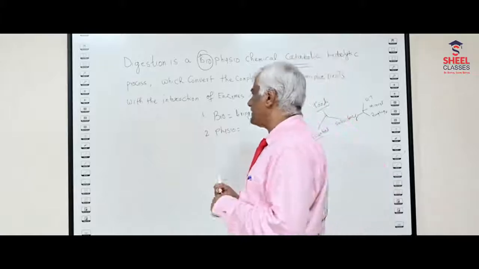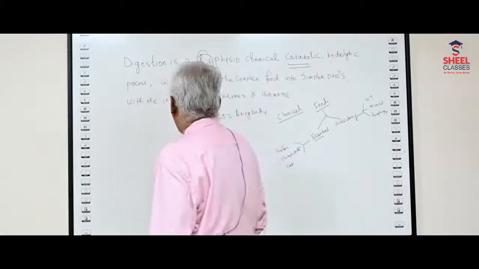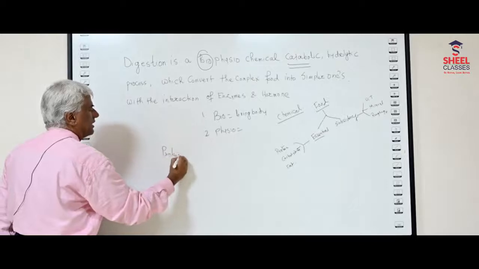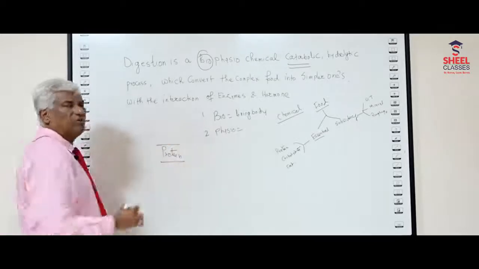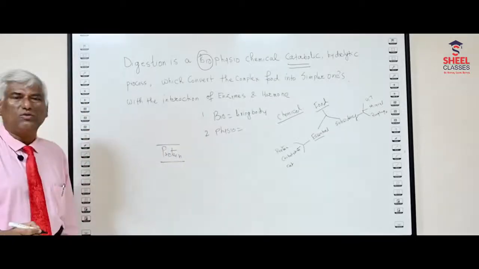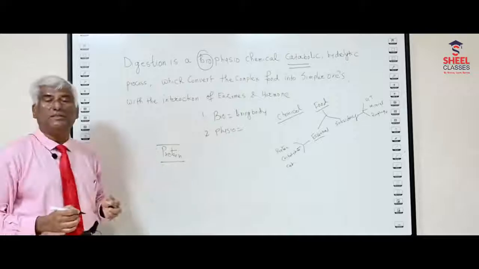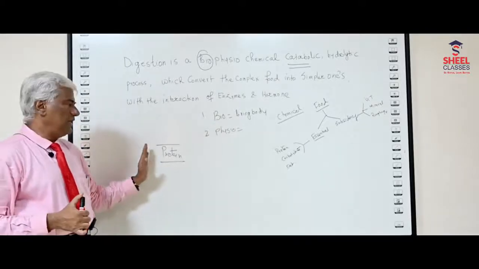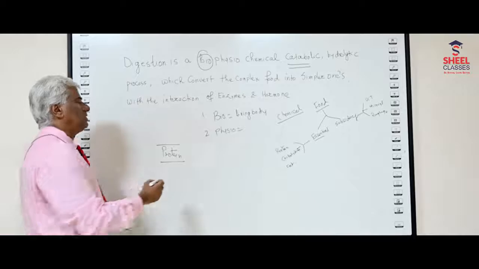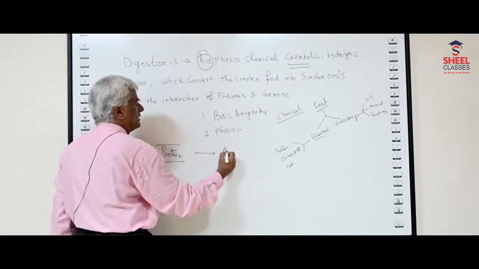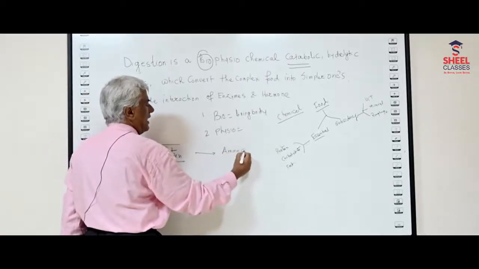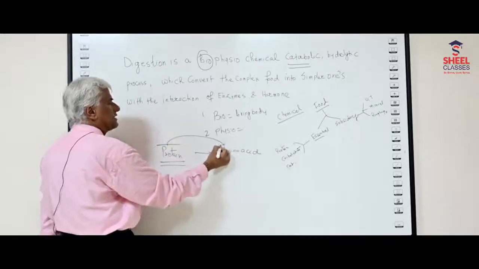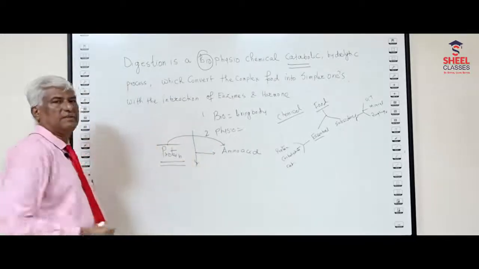So far as complex food is concerned, protein is called a very complex food. Why is it called a complex food? Because it is composed of nearly 20 amino acids. So protein is going to be broken down into amino acids. And this breaking down of complex into the simpler one is known as a catabolic process.